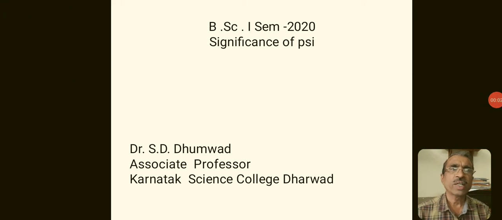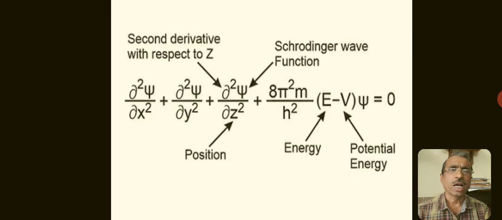Dear students, in the last class we studied the Schrodinger wave equation and its derivation. Today we talk about the significance of psi and psi square.